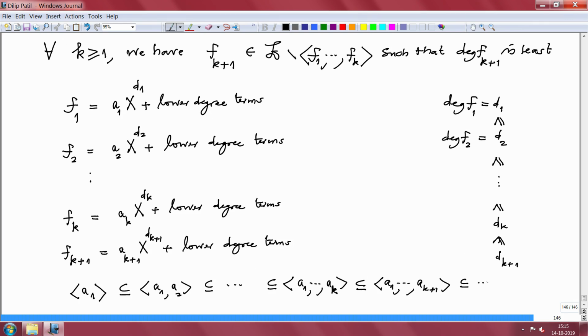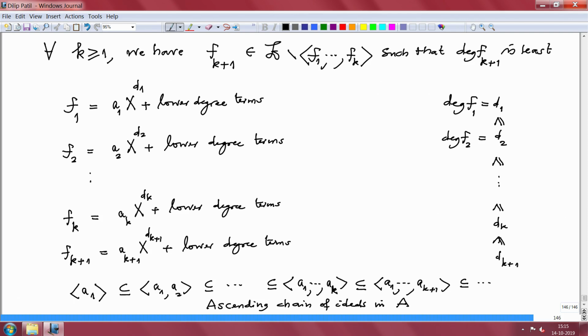This is an increasing sequence, an ascending chain of ideals in the base ring A, but A is Noetherian.